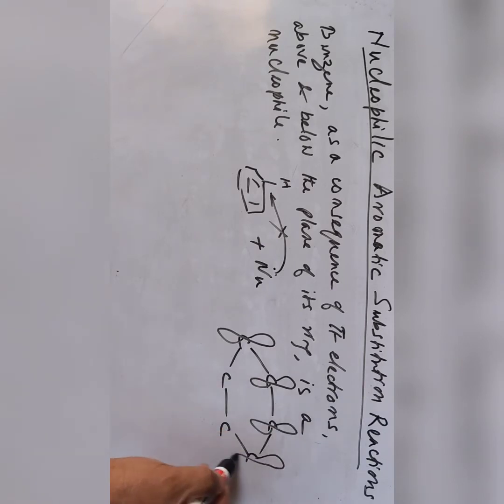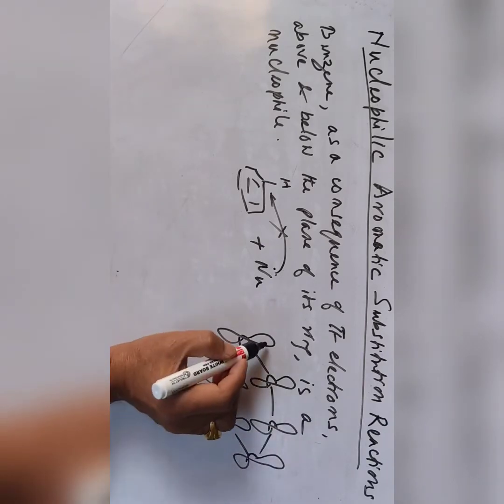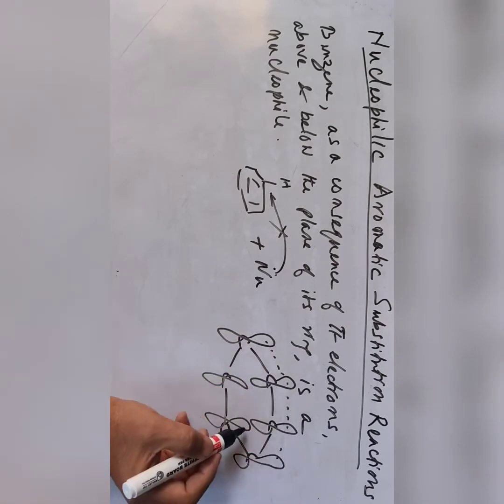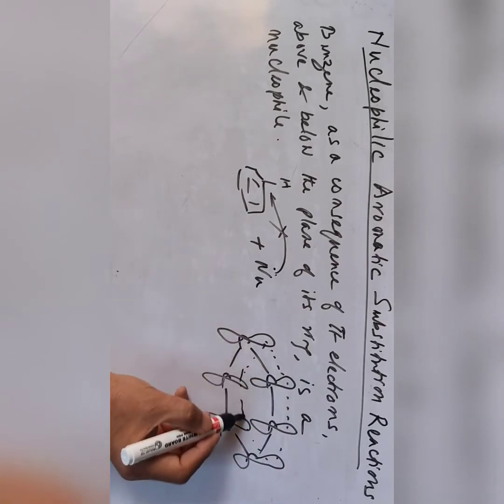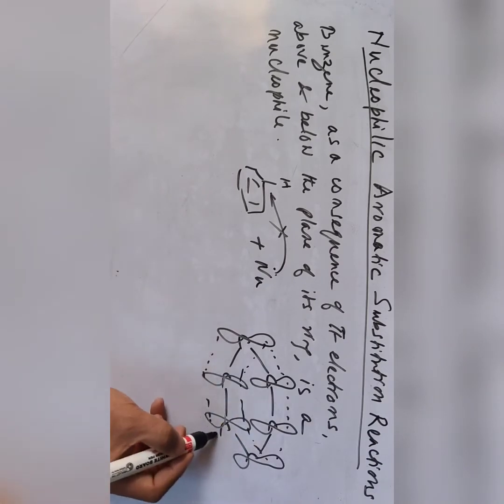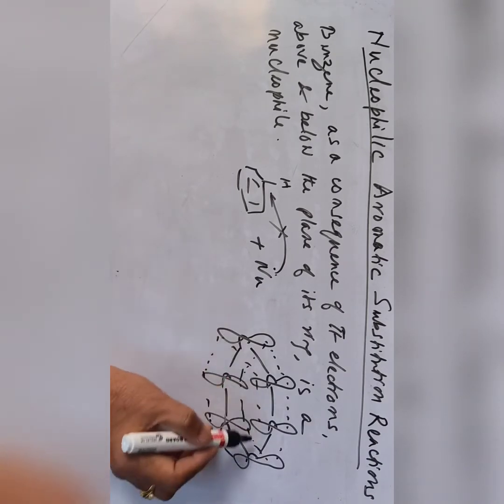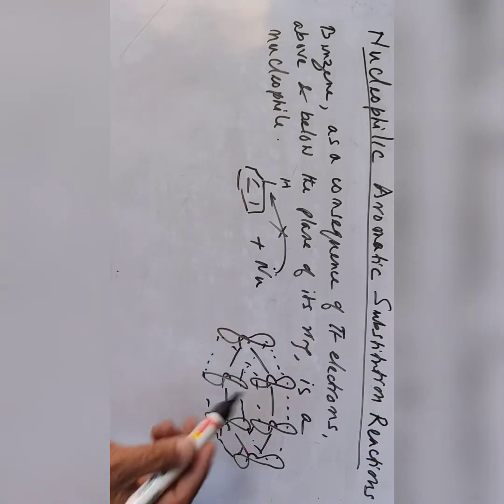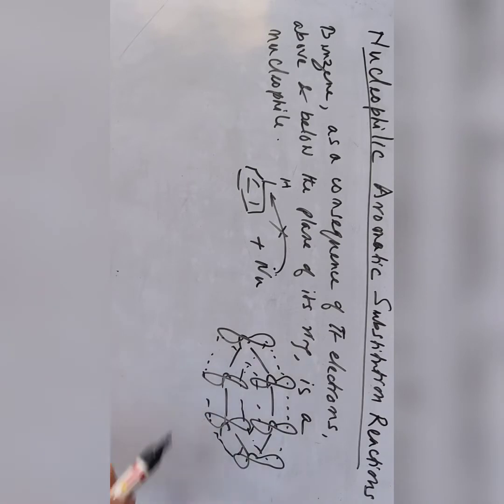Here, p orbitals. So pi electrons are delocalized above and below the plane of the ring. That is why a nucleophile, which is electron rich, cannot attack here, because electrons are already delocalized here. This is why benzene does not undergo nucleophilic substitution reaction under normal, standard reaction conditions.